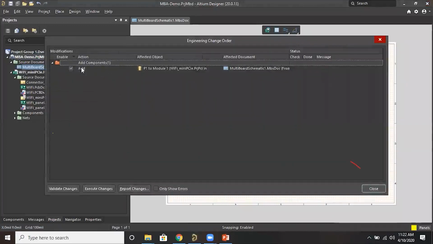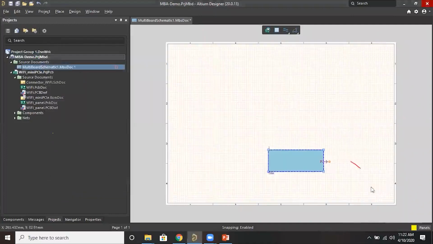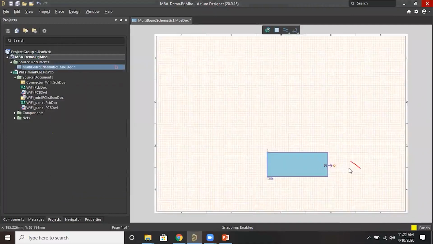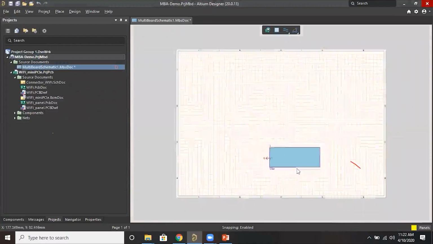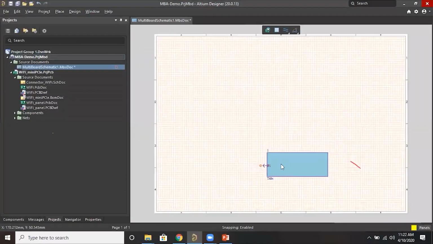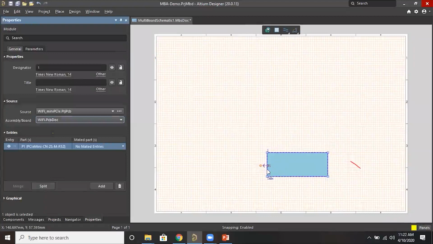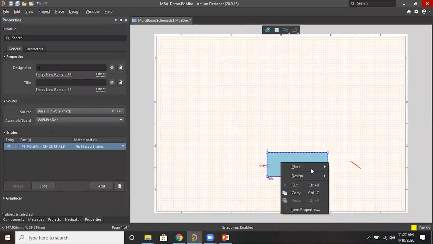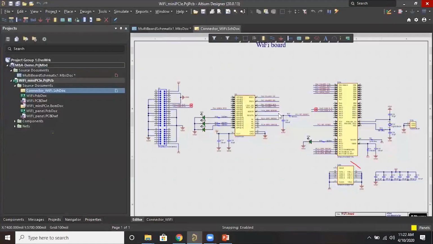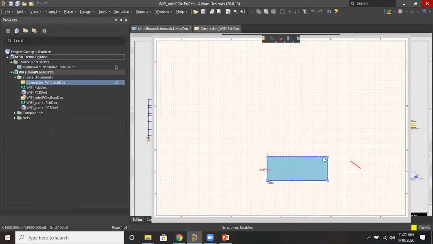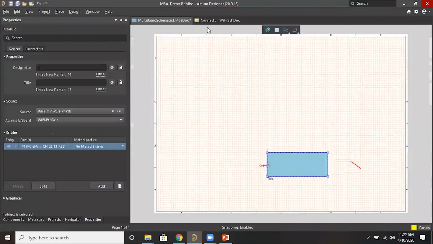It is importing one connector that is getting added. Execute changes and close. You can see the P1 connector is added. How is the P1 entry coming in automatically here? We can cross probe to the schematic, the schematic will open, and the connector name is P1, right?